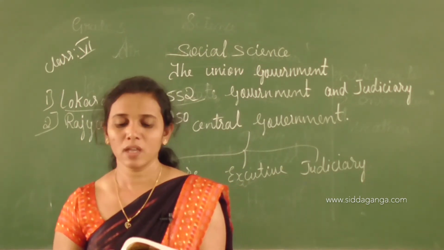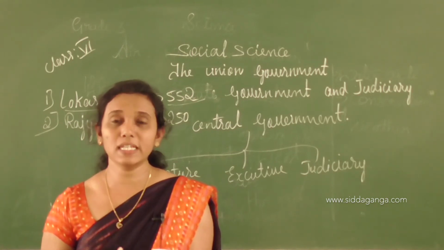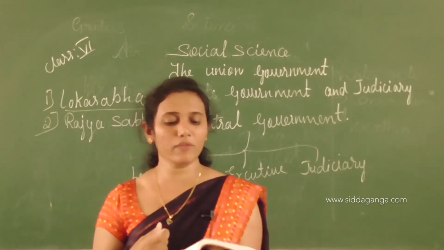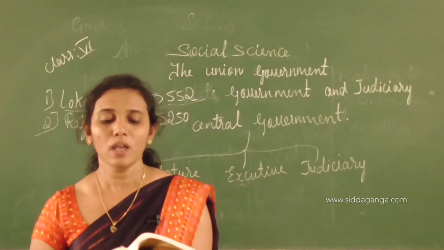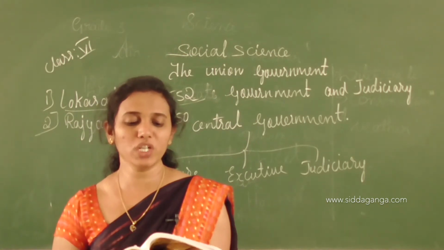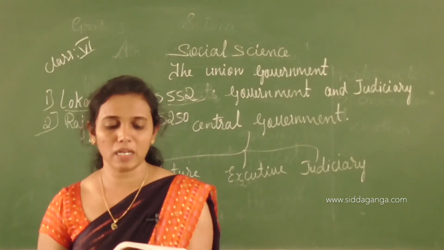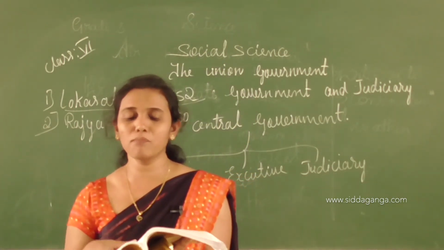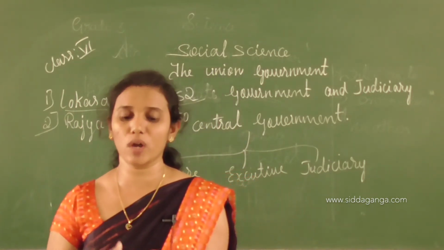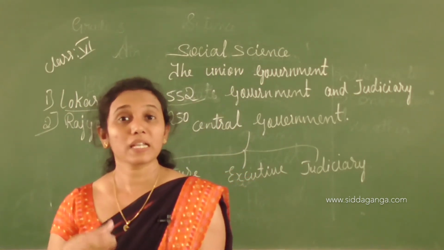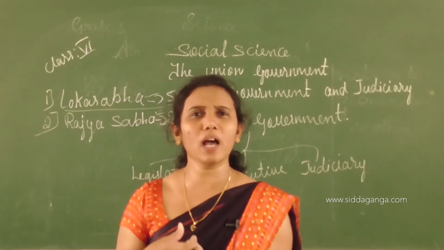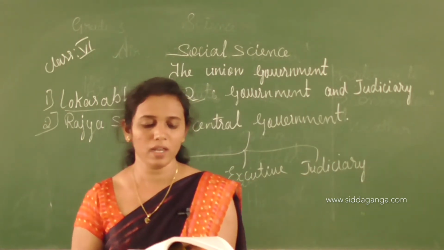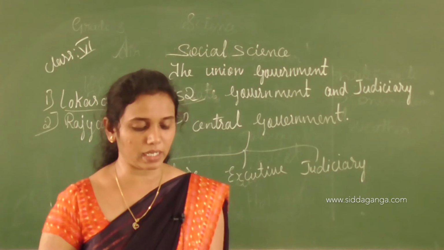Another function is to make the council of ministers accountable to it. If the functions and behavior of the council of ministers are not conducive, removing it through a no confidence motion is another important function of the parliament. Next one is financial powers. The financial bill must be presented and discussed first in the Lok Sabha. The union government cannot collect taxes or spend money without the approval of the parliament. Thus, the parliament has full control over the financial matters of the country.